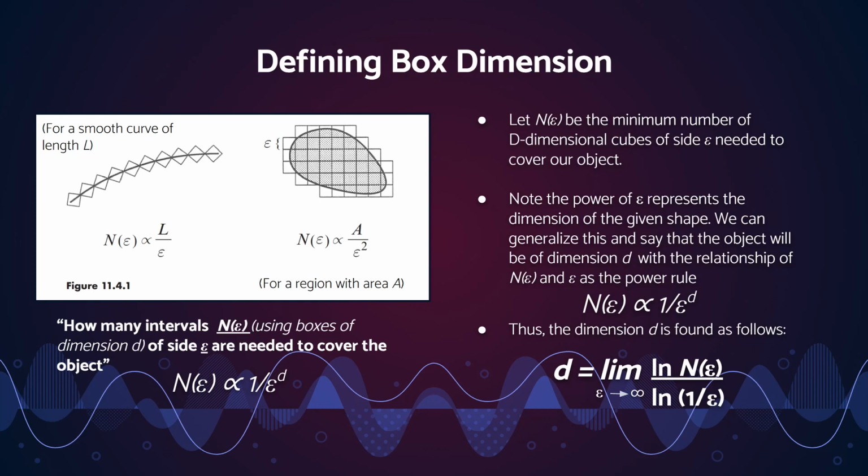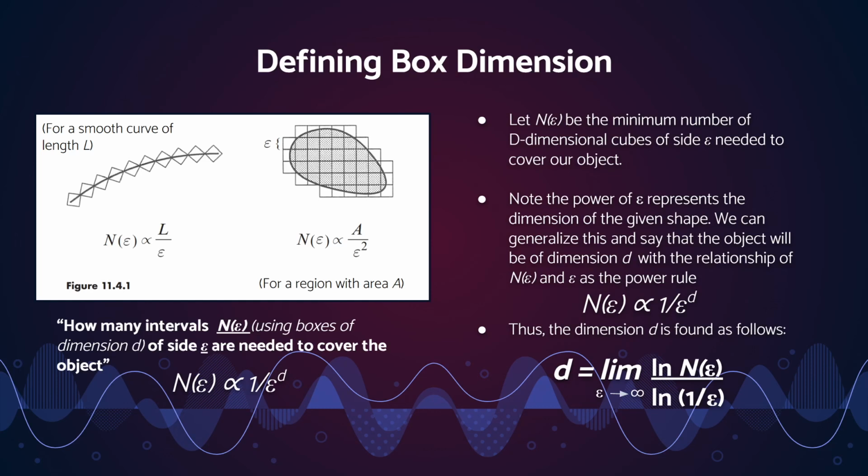It is a bit misleading that they are still drawn, in the left example, as squares, because the box dimension method states that we're working with d-dimensional boxes, and a one-dimensional box is just a line. So I think that could be expressed better in the book. However, I hope that helps you to understand what we're actually looking at.